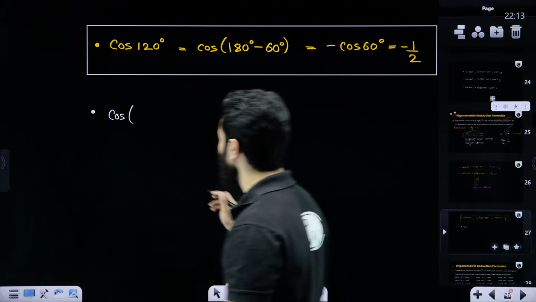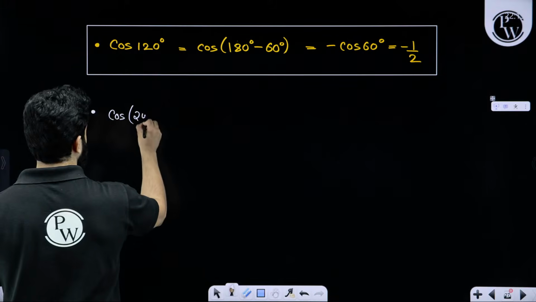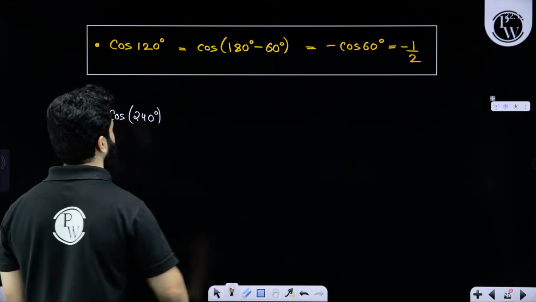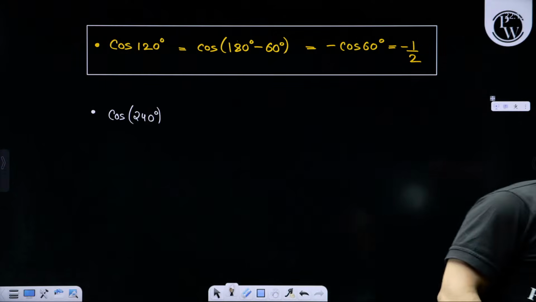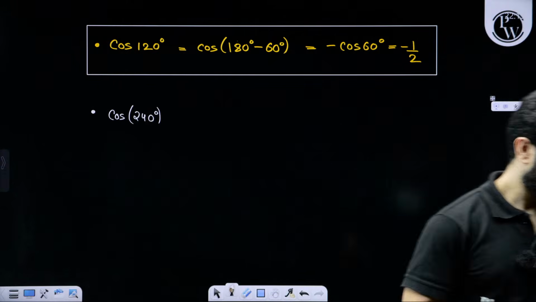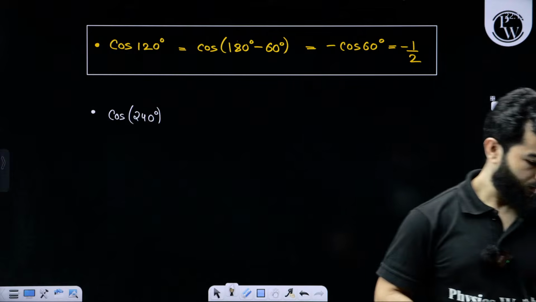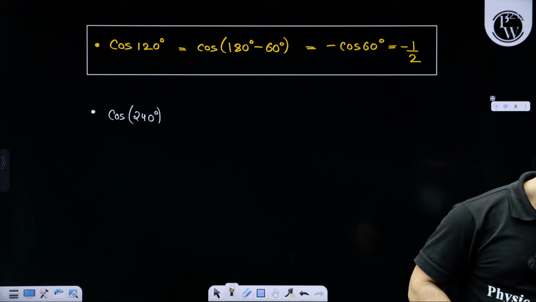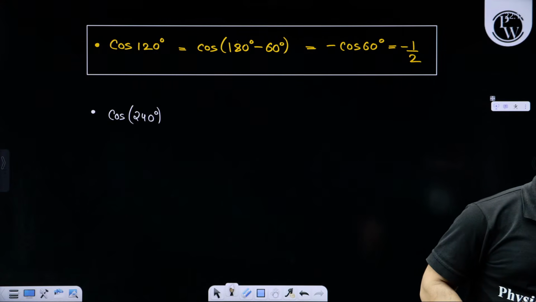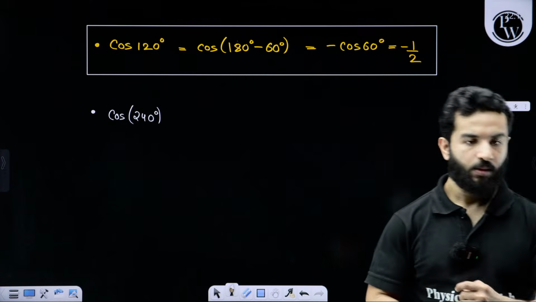Let's write cos 240. Find out cos 240. Be quick.